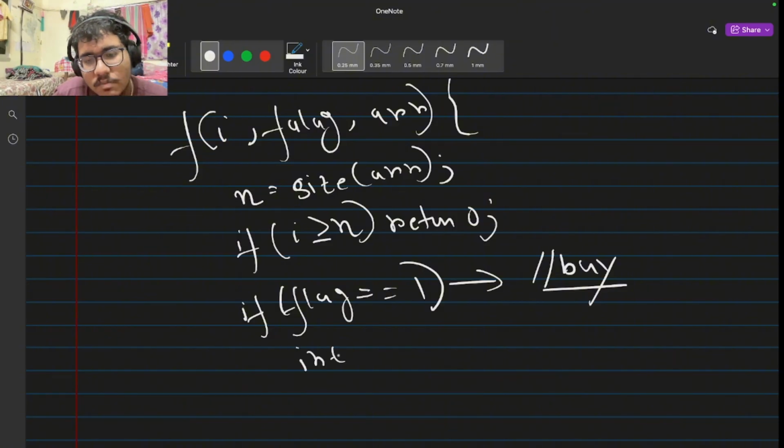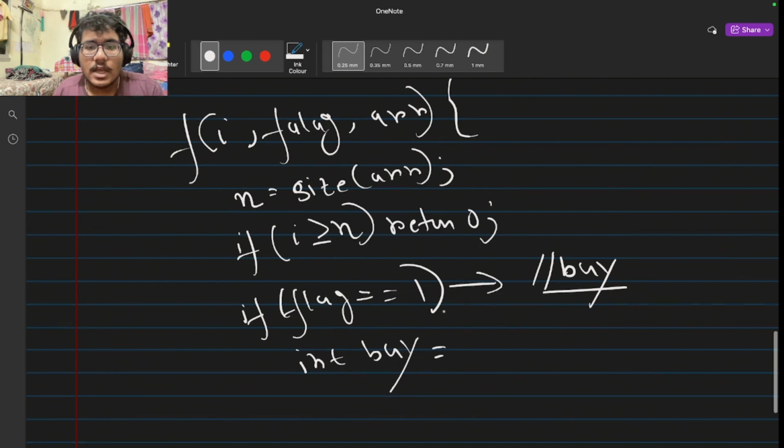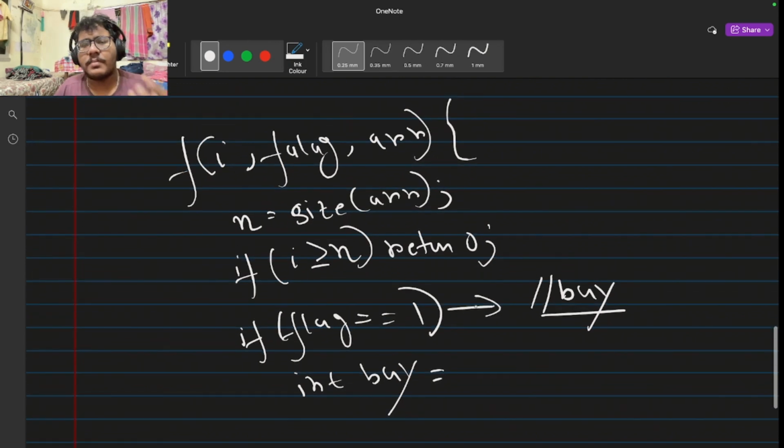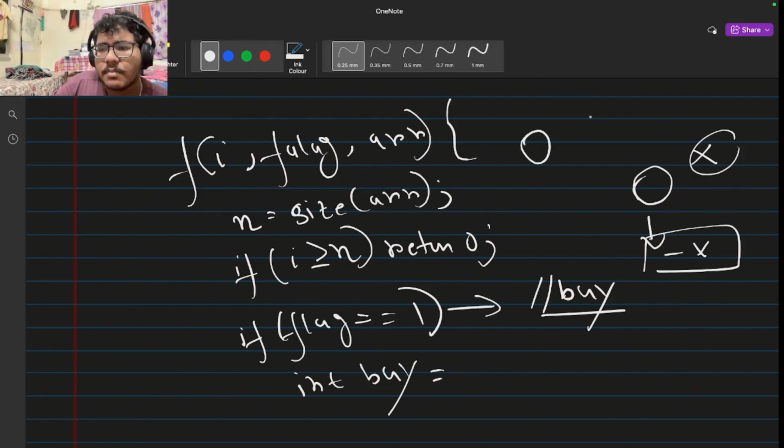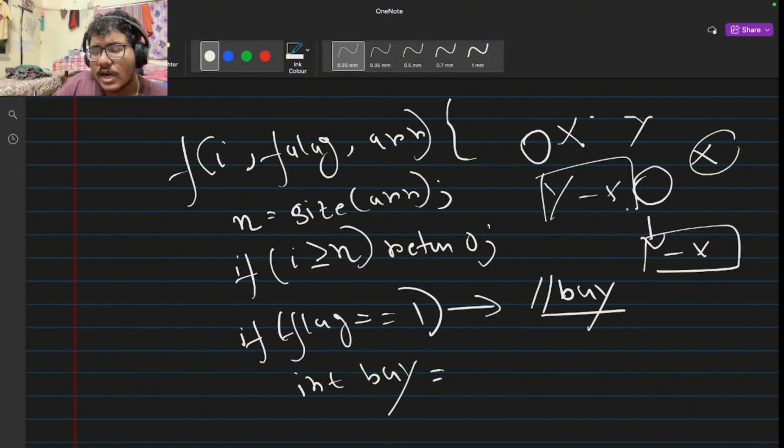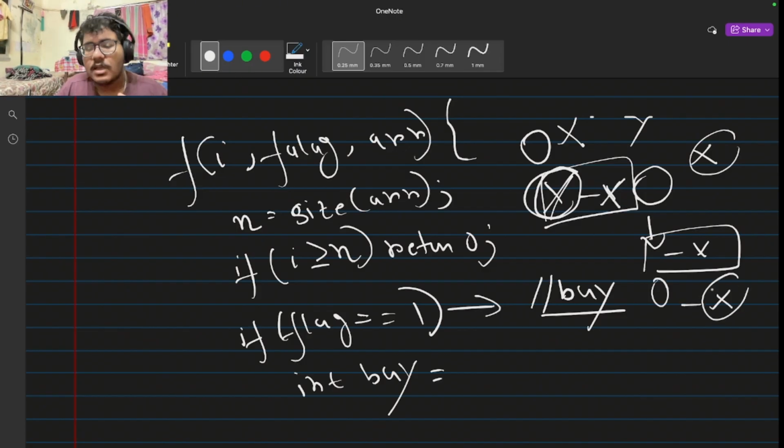That is, let's say int buy, that we are buying. What do we mean by buying? Buying means that, let our current profit be 0. We are buying a stock for rupees X. That means our profit becomes minus X until and unless we sell it. Right? Let's say my current profit is 0. I buy a stock for X, then I sell it for Y. And what will be my current profit? Y minus X. So until I sell the stock at a price of Y, my current profit will be only minus X. That means my current profit is going down by the value of X, because we are buying a stock.